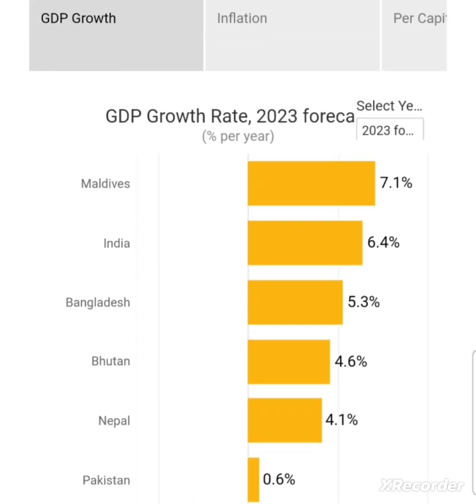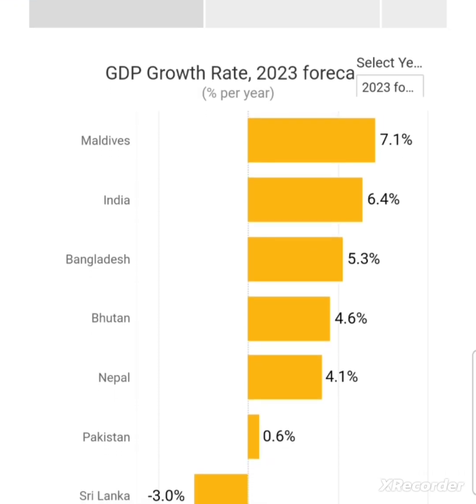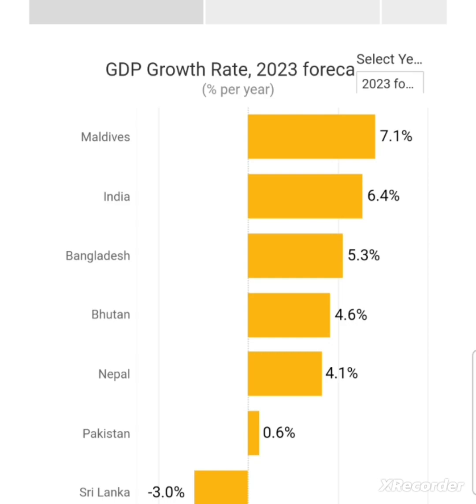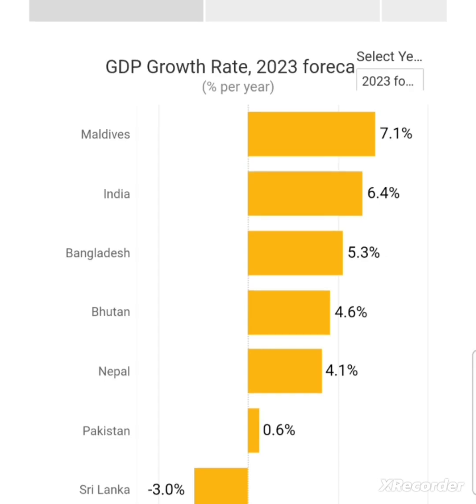Now come to the growth rate of all South Asian countries. GDP growth rate during 2023 in the South Asian countries will be discussed. In 2023, Maldives' GDP growth rate was the highest in the South Asian countries, which was 7.1%, while India is second highest in South Asia during 2023. India has a 6.4% GDP growth rate, while Bangladesh has 5.3% and stands at third position.